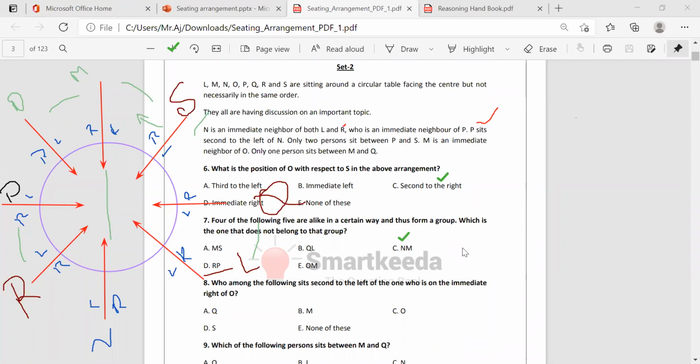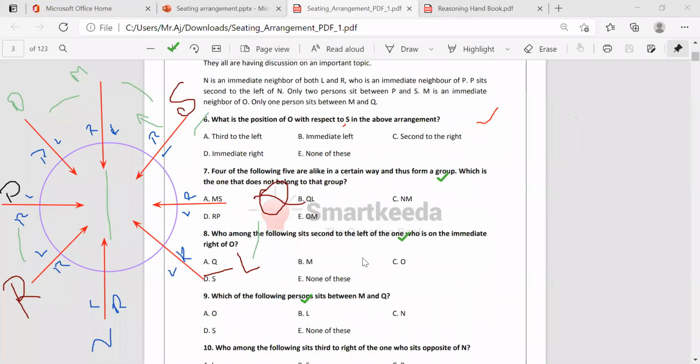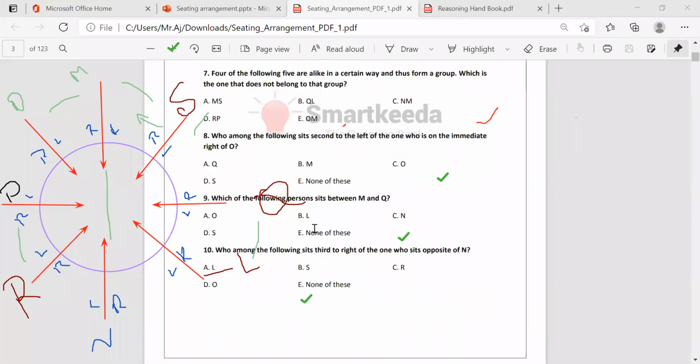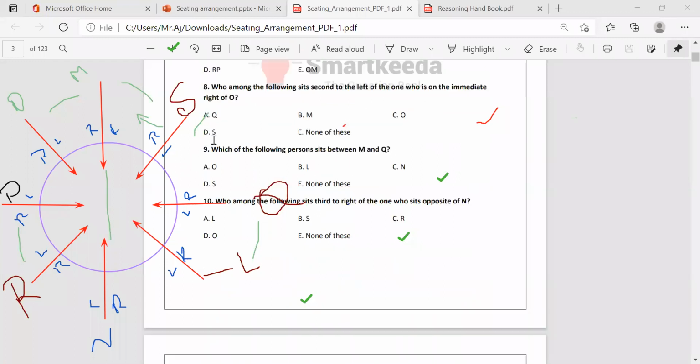Now, who among the following sits second to the left of the one who is immediate right of O? Who's the immediate right of O? P. From P, who's the second left? This will be the left. Second left, 1, 2. It's nothing but M. M is the answer. And which of the following persons sit between M and Q? M and Q is whose? S. S, right? S is the answer for this.